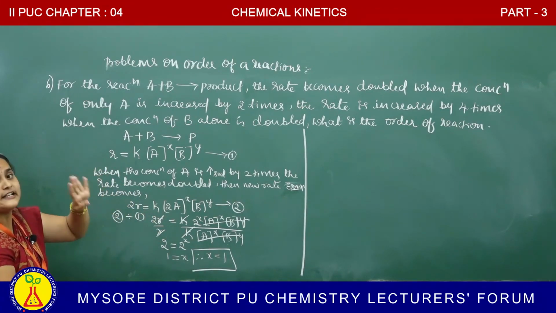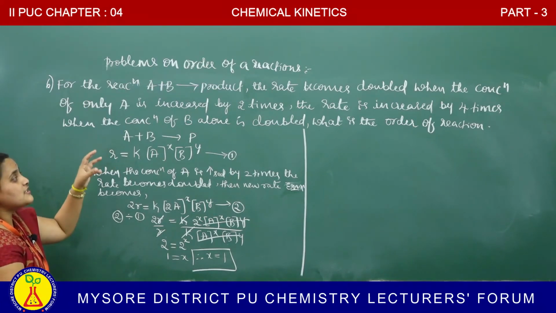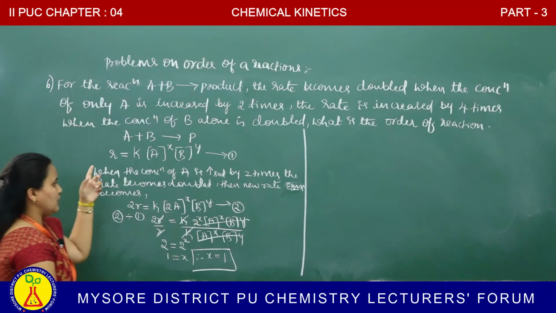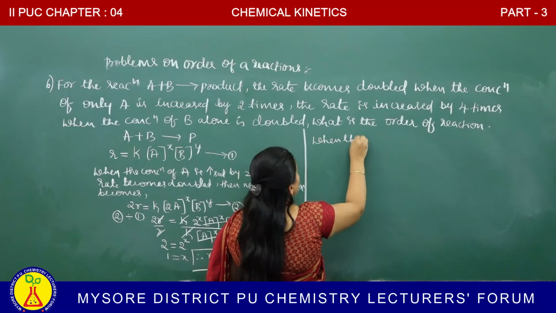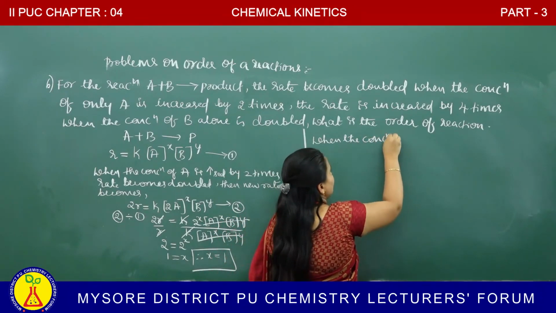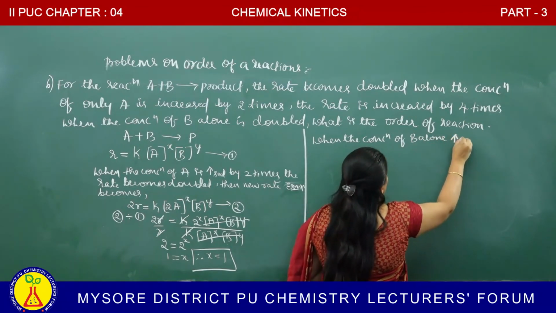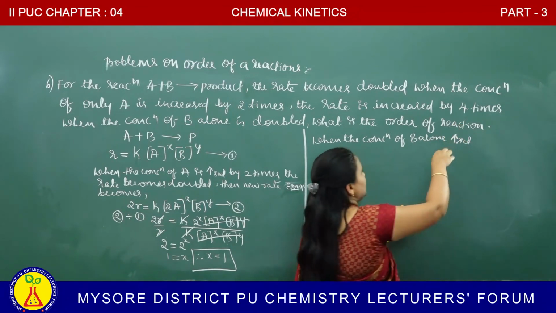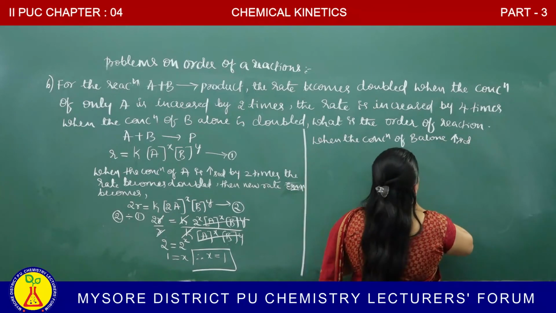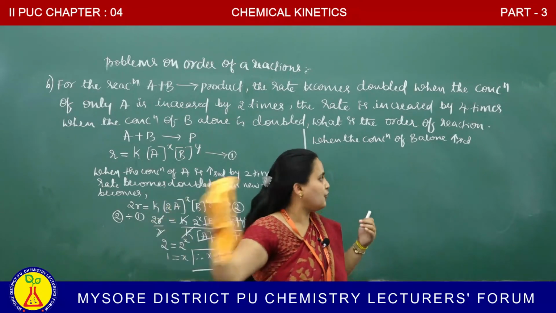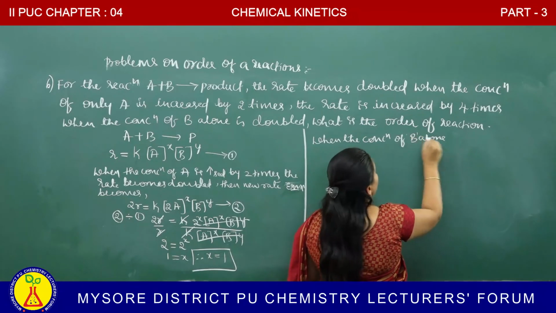The rate is increased by 4 times when the concentration of B alone is doubled. I have shown it in this symbol. When the concentration of B alone is doubled, they were not saying increased, directly they mentioned doubled. When the concentration of B alone is doubled,